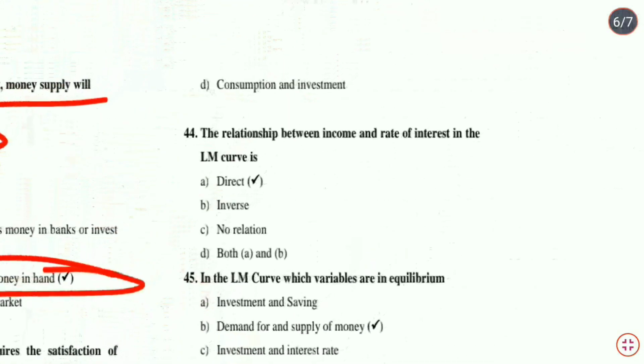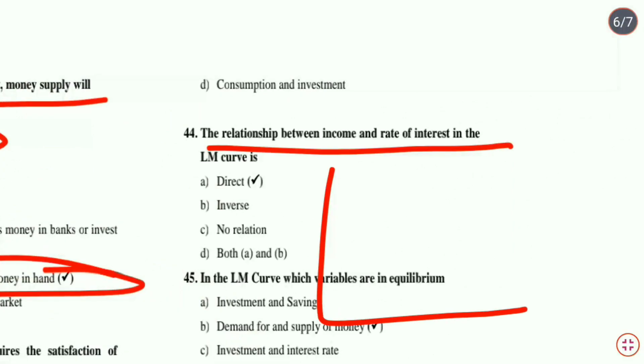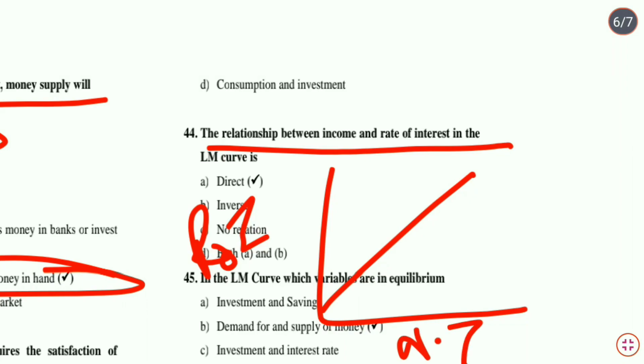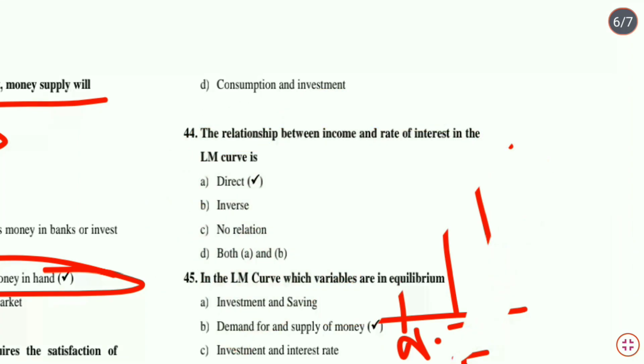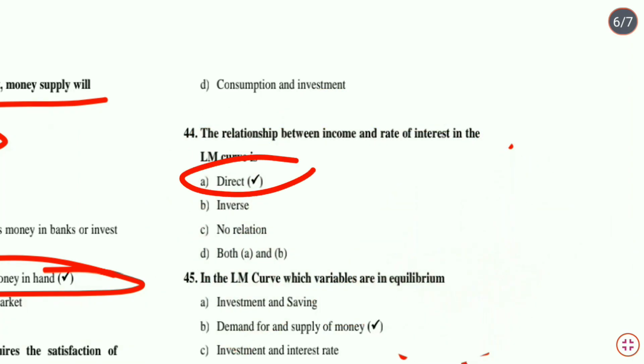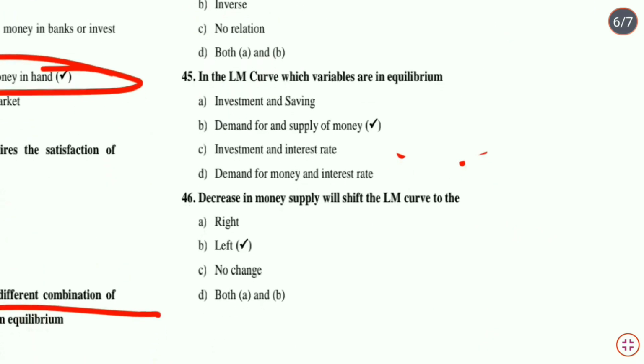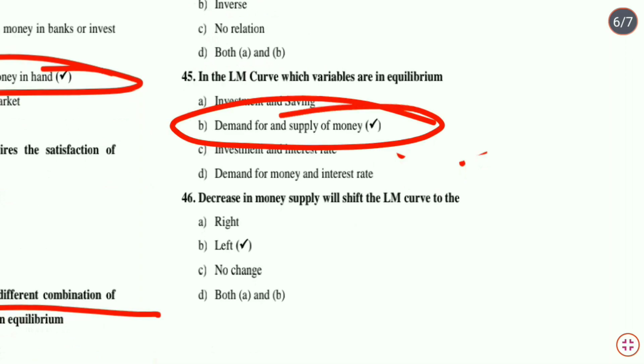Next question, that is the relationship between income and rate of interest in the LM curve is. That means this is the LM curve and along the OY axis we are measuring rate of interest, along the OX axis we are measuring the national income. There is direct relationship between the rate of interest and national income. Therefore, we can say option A, direct, is the correct answer. Next question, that is in the ISLM curve, which variables are in equilibrium? In the LM curve, that is demand for and supply of money. Option B is the correct answer.